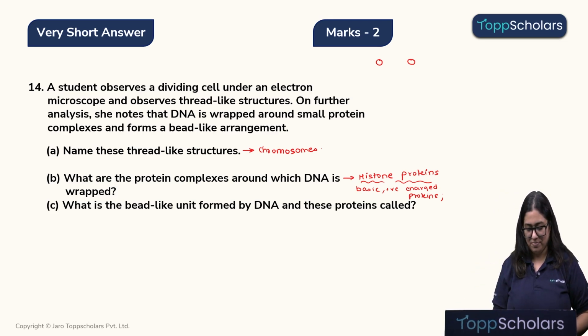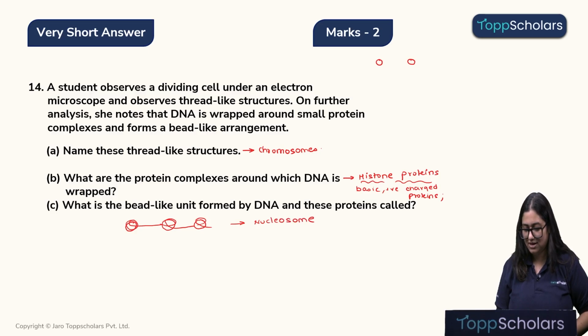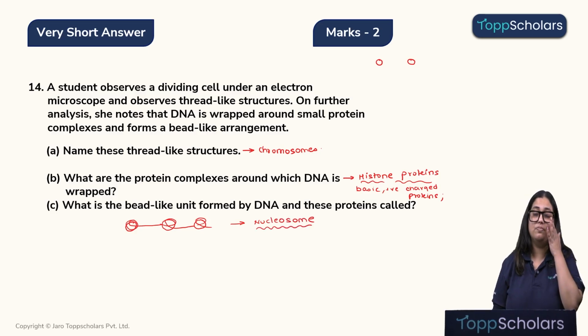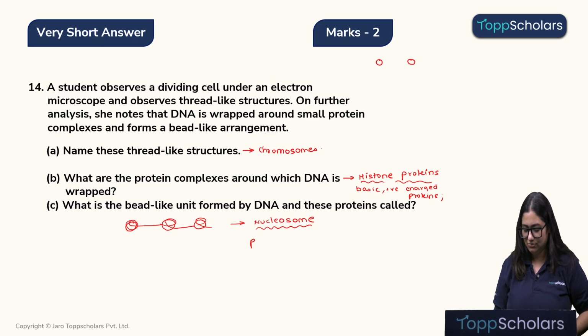So let me show it to you. Like I told you, children, this is a ball-like structure on which I have wrapped DNA 1 and 3/4 turns, and then I took a second ball and wrapped the DNA 1 and 3/4 turns, and then I took the third ball and wrapped the DNA 1 and 3/4 turns. So this bead-like structure that I am getting to see is known as nucleosome. What is it known as? Nucleosome. It is a packaging unit of DNA.